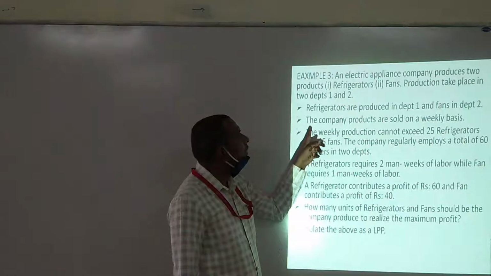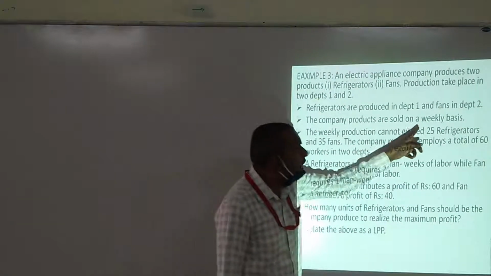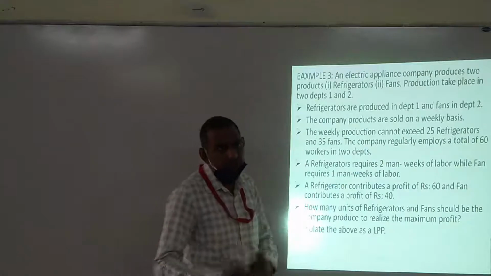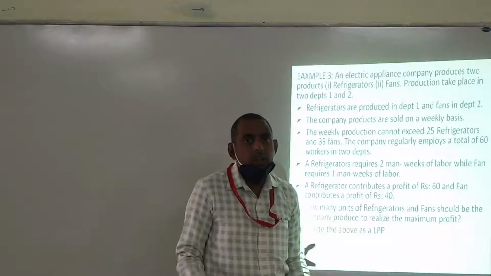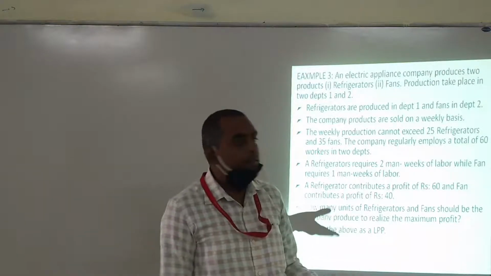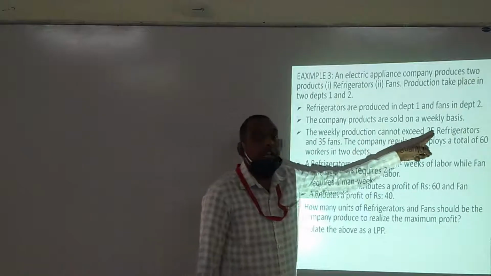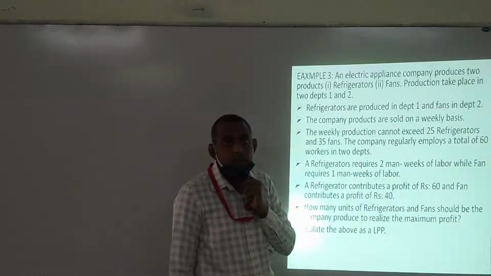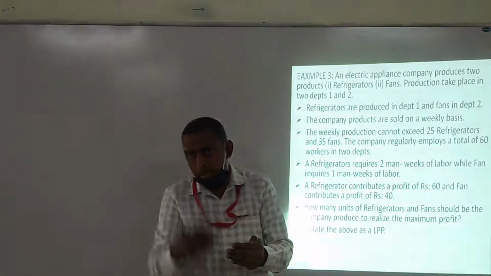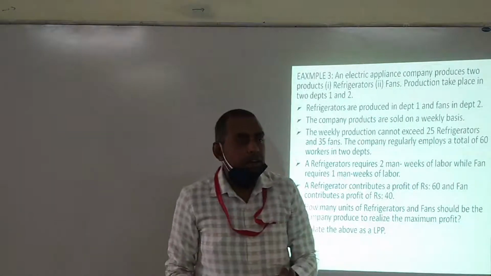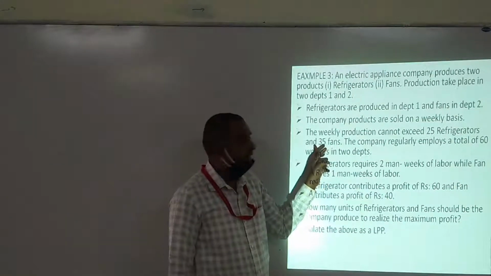The company products are sold on a weekly basis. Weekly they are going to sell their products like refrigerators and fans. The weekly production cannot exceed 25 refrigerators and 35 fans.